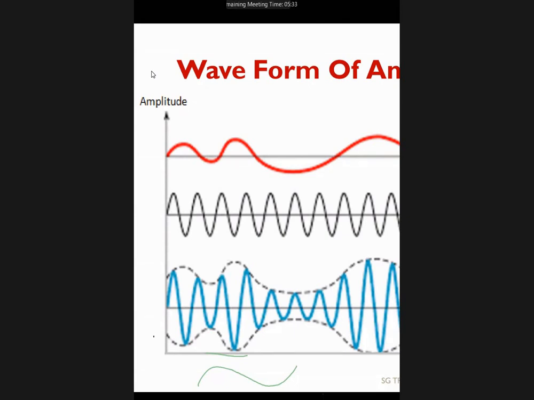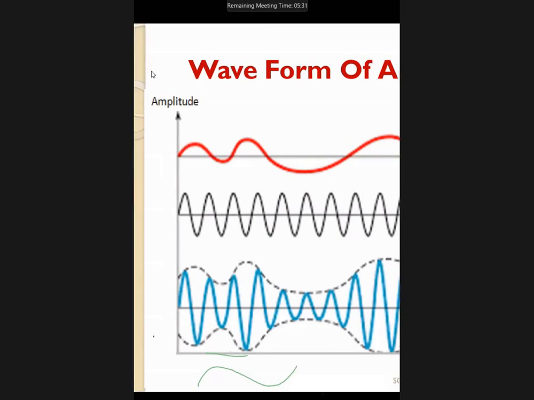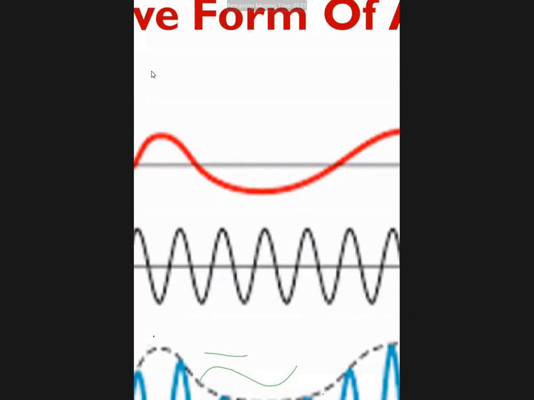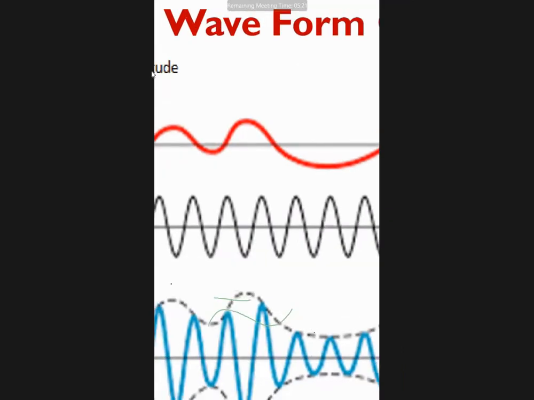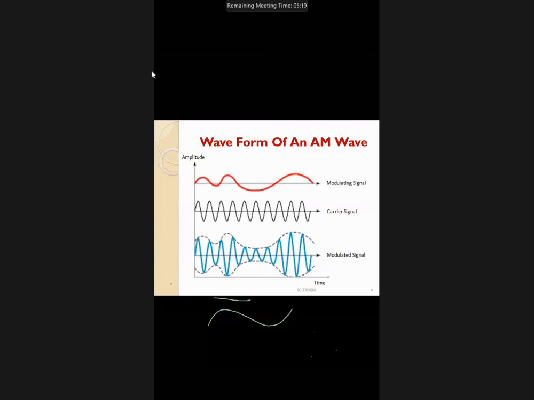As the amplitude of the message signal is reducing, at the same time the frequency of the carrier signal is also going to reduce. I will share the PPT. In that PPT you can see the waveform.